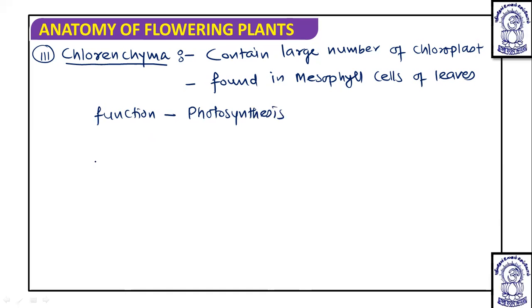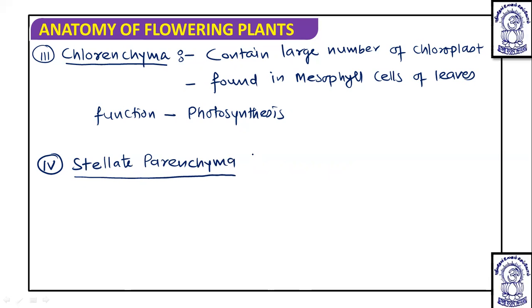Apart from this, another type, the fourth type, is stellate parenchyma. Actually, the first three are very important; the stellate parenchyma you usually will not find in exams. These are star-shaped parenchyma, found in leaf bases of banana.